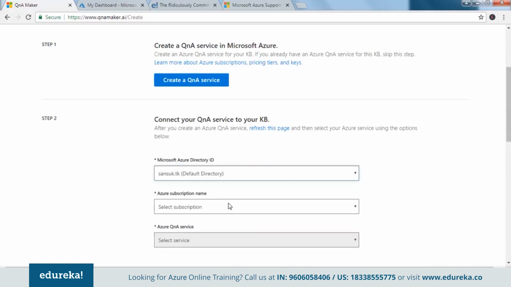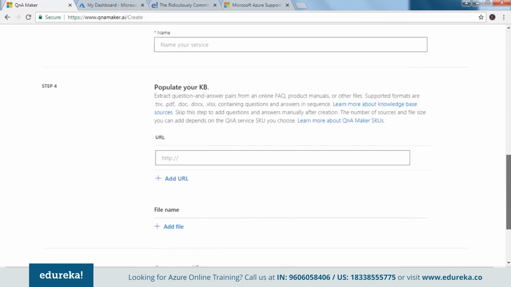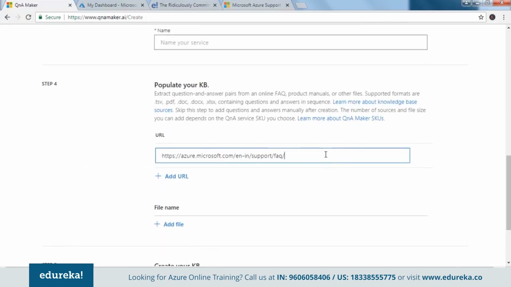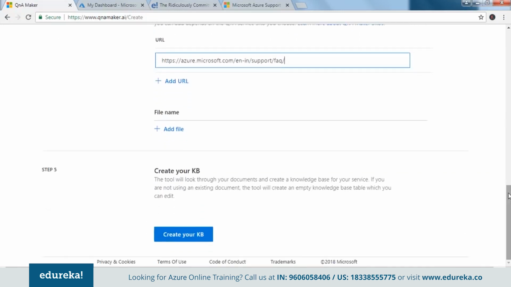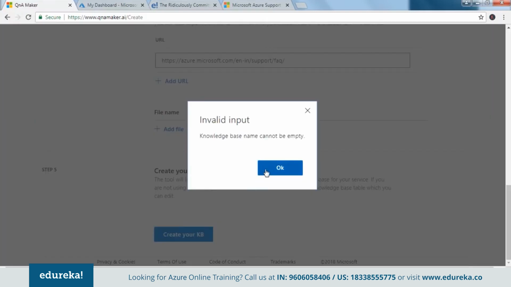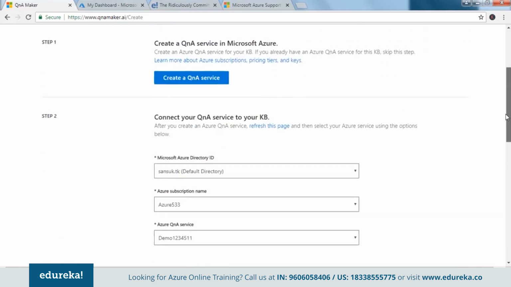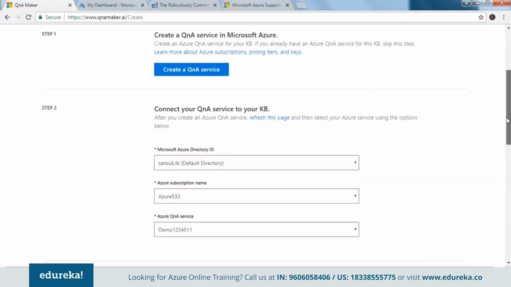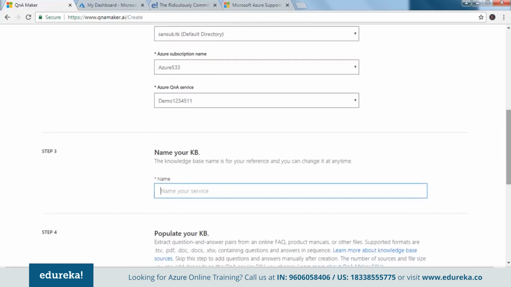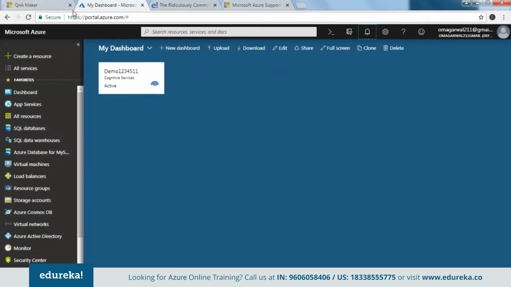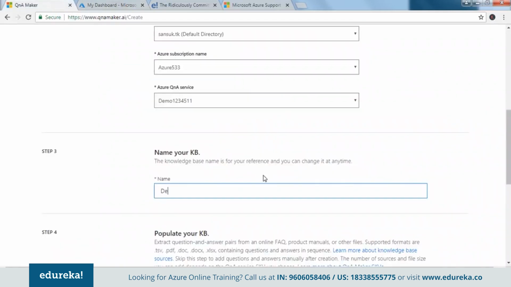Now let me select the by default account that I have, my subscription name, and the service which I just created. URL, I paste it here, and then I say create. Knowledge base name cannot be empty. Okay, I forgot to enter in the name. Let it be the same as we've already entered. What was the name? Okay, let's come here first. It's demo 1234511, right? So let me just give in that name.